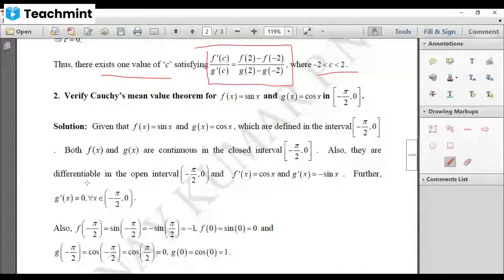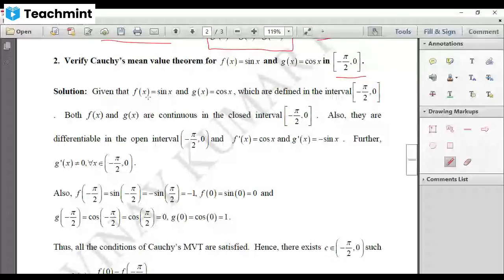Now let us see one more problem. Verify Cauchy's mean value theorem for f of x equal to sin x and g of x equal to cos x in the closed interval minus pi by 2 to 0. We know that f of x equal to sin x and g of x equal to cos x, both are transcendental functions, but we can express them as a series in x, and they are in fact sums of polynomials.